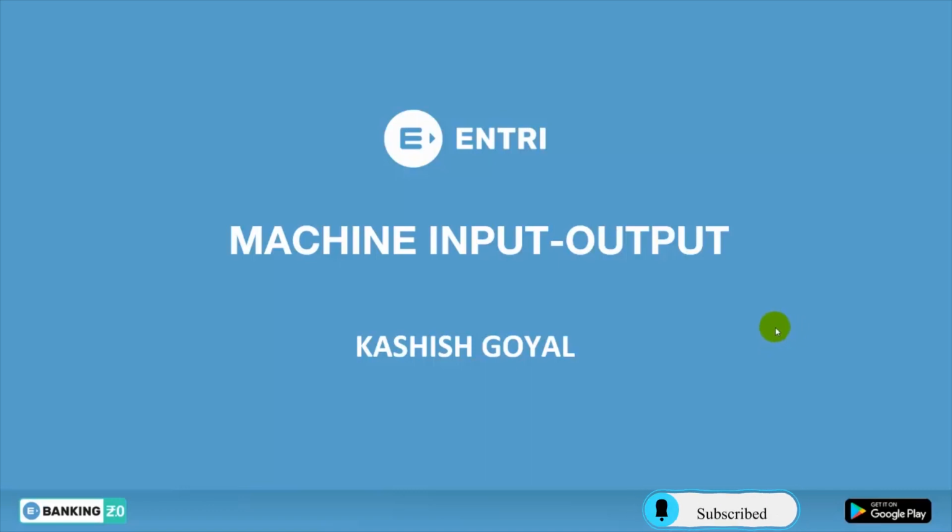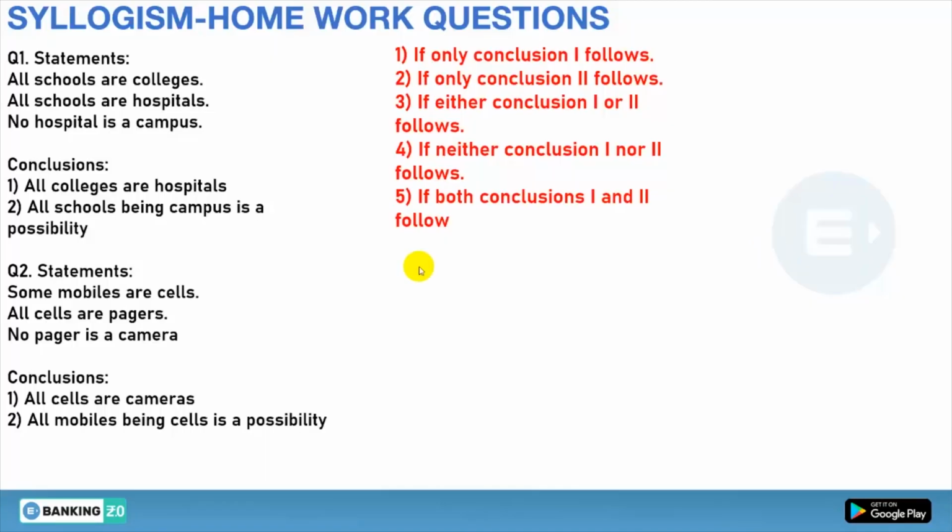In today's session, we will be covering a question that is based on machine input output. But before that, as you already know, we are giving you homework questions. The last class was on syllogism, so first of all, we are doing the homework questions of syllogism. Let's see question number 1 first of all.